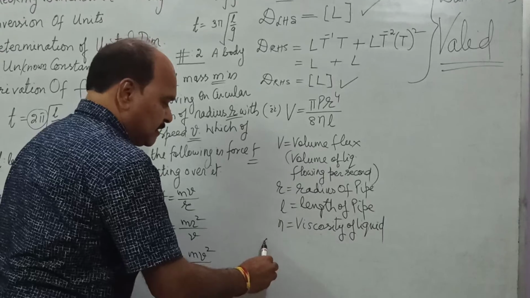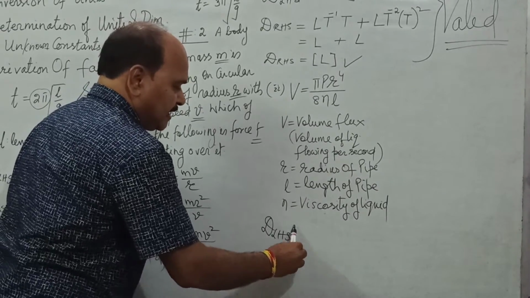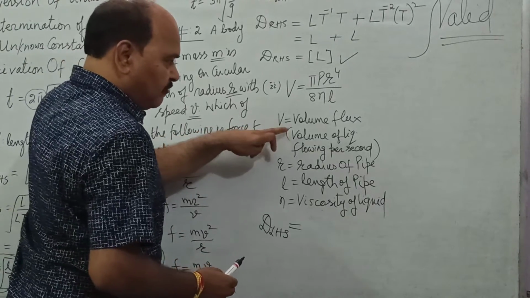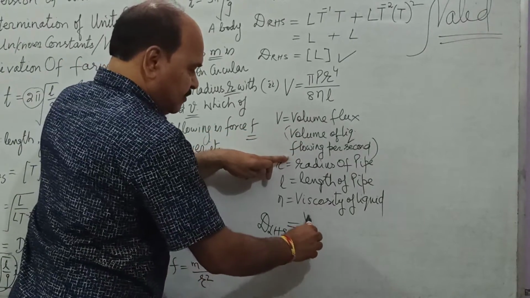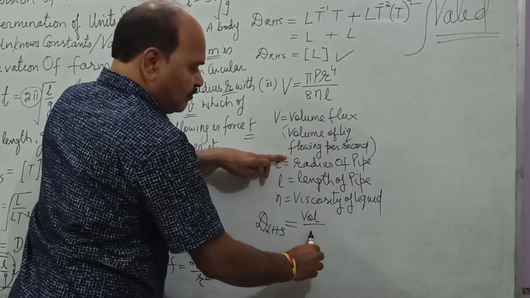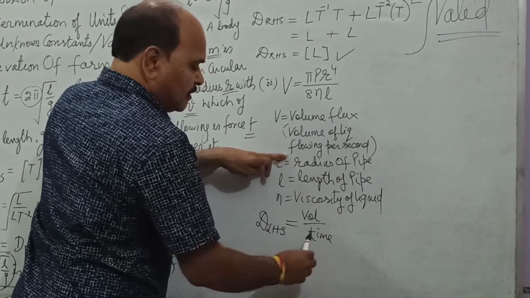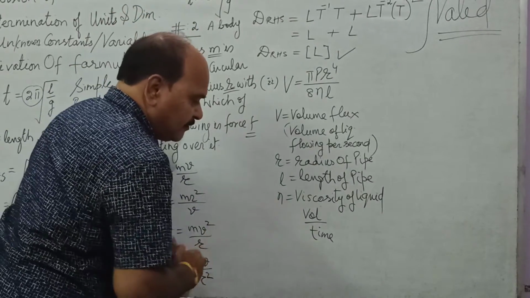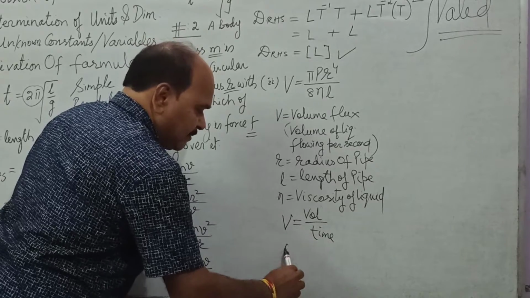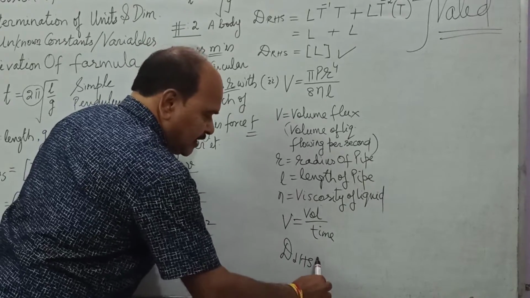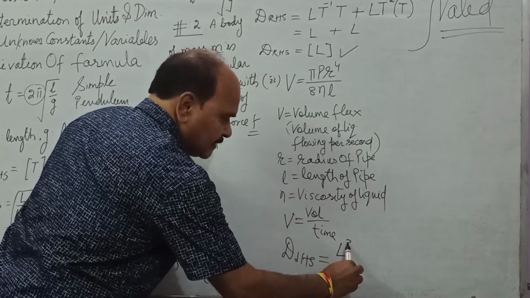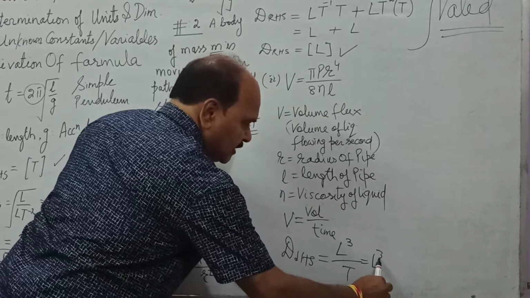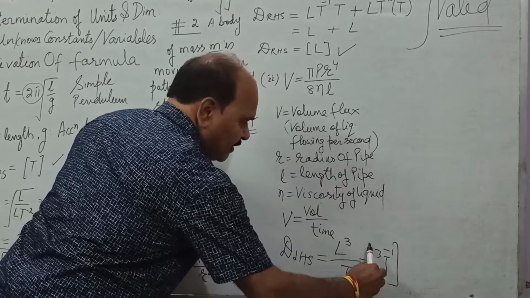Well, what is the dimension of left hand side? See, left hand side is volume flux. And what is the mathematical definition of volume flux? Volume of liquid flowing per second. That is volume flowing per unit time. This is the definition of volume flux. Since this is volume flux, therefore the dimension of left hand side is going to be the dimension of volume, that is L^3, over the dimension of time, that is T. Or we can say it is L^3 T^-1. This is the dimension of left hand side.